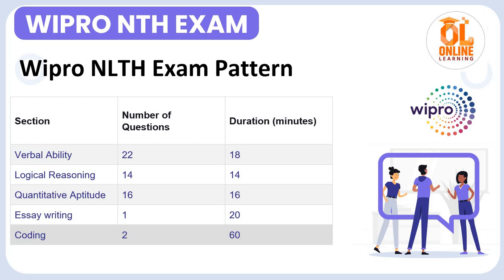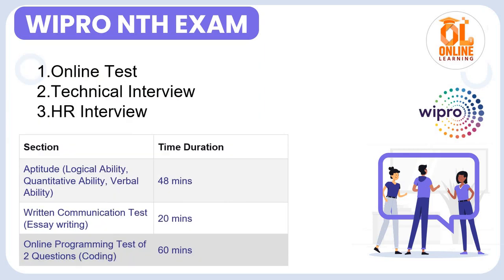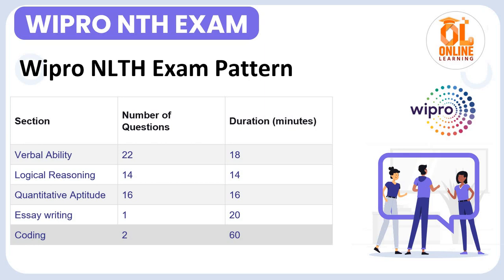Now the Wipro NTH exam pattern. As you can see, there are the sections verbal, logical and quantitative, as we discussed in the first part. Essay writing and coding are separate parts. Verbal has 22 questions, logical has 14, and quantitative has 16. The duration is 18, 14 and 16 minutes. For essay writing there is only 1 question and the duration is 20 minutes. For coding there are 2 questions with a 60 minute duration.